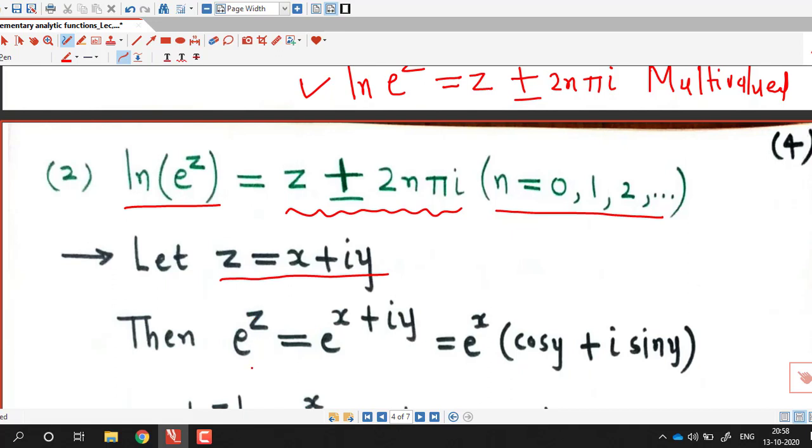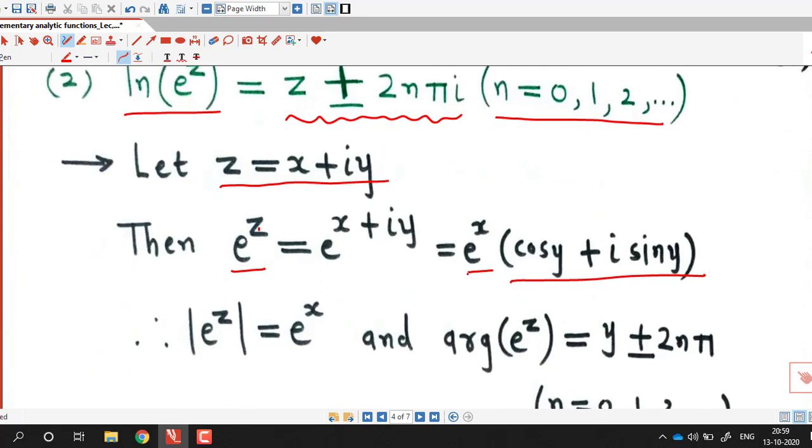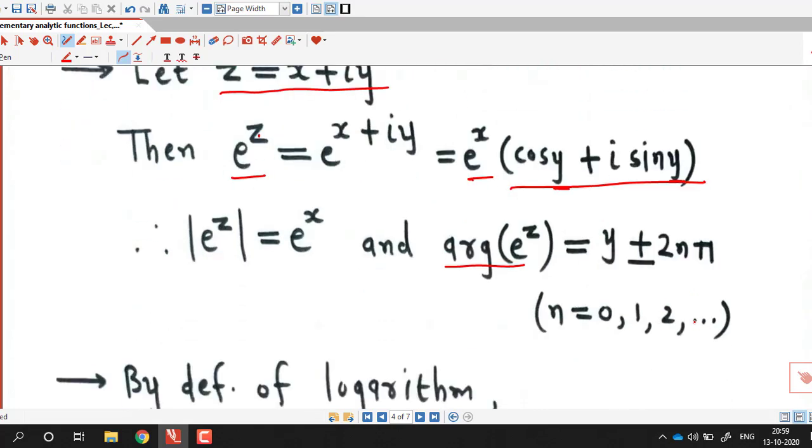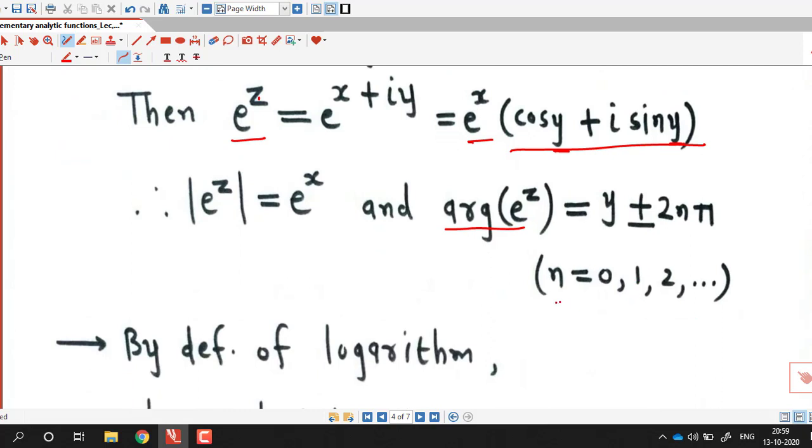Now by the definition of complex exponential function, if z is x plus iy, e raised to z is e raised to x into cos y plus i sin y. Therefore modulus of e raised to z is e raised to x and argument of e raised to z is y plus or minus 2n pi to include all possible values of argument. So we have absolute value of e raised to z and argument of e raised to z. So we can apply the definition of logarithm.